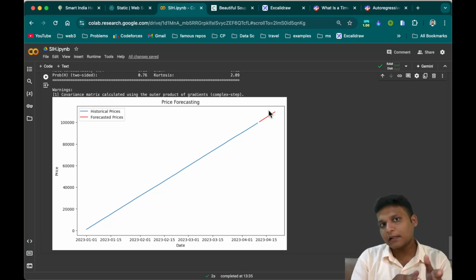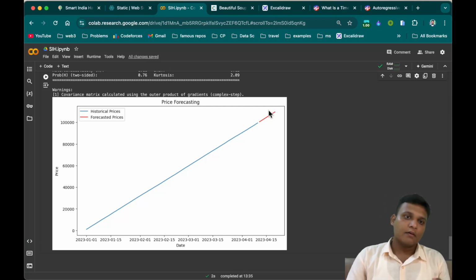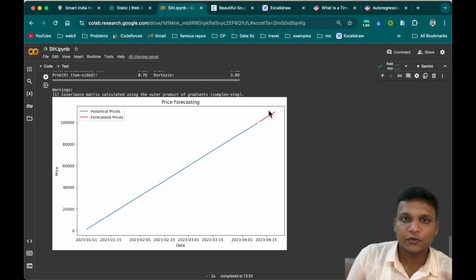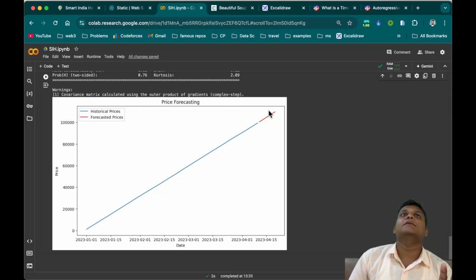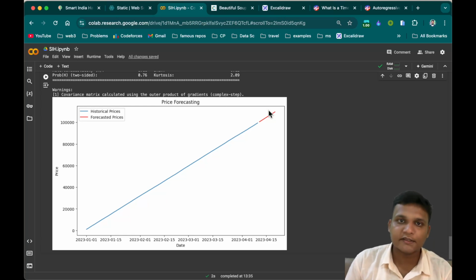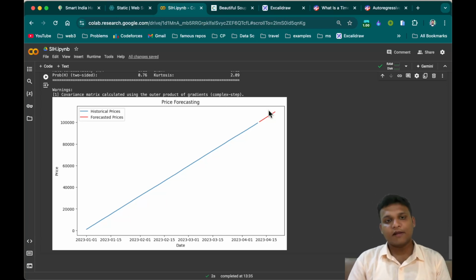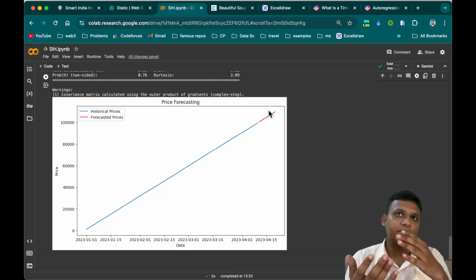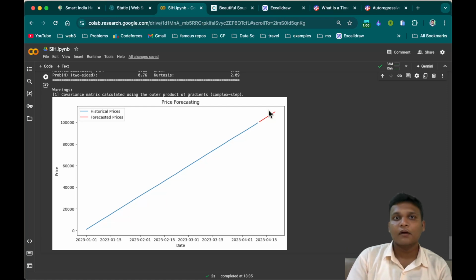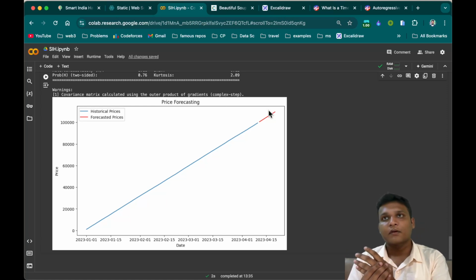Of course, here I have shown the linear relation, but it might not be linear also, right? But for understanding purposes it is understandable, right? From the linear it is changing the price and predicting the future price. There could be multiple factors, various parameters involved also, as I discussed in the start, that if any new influencer comes and starts influencing that product, the prices are going to change. This could be another factor.